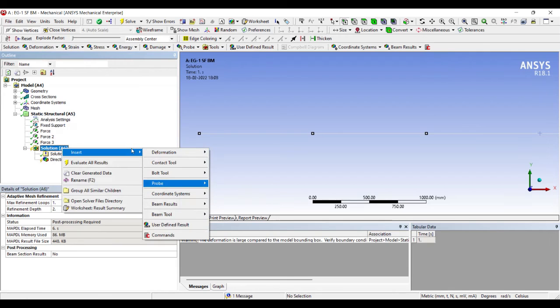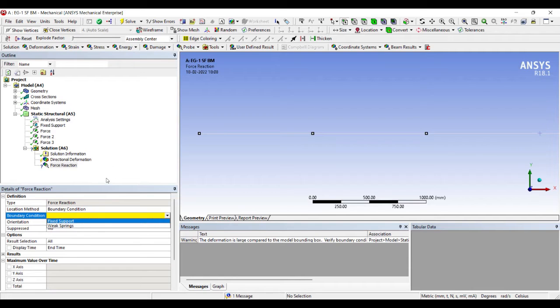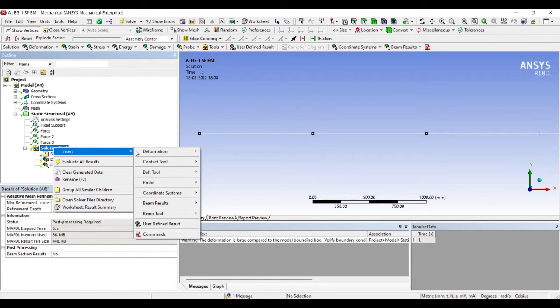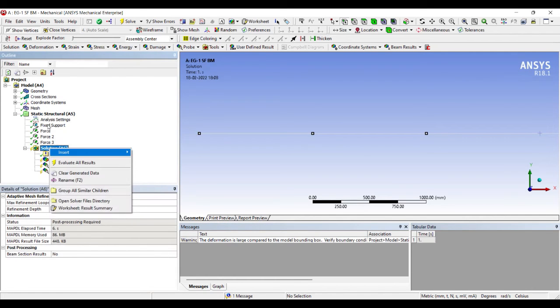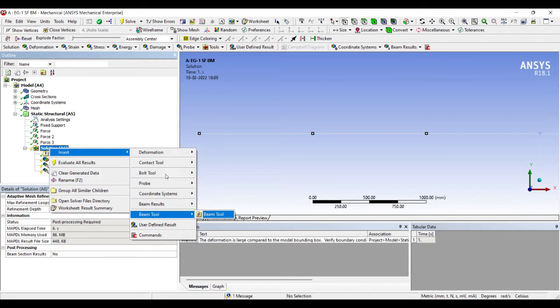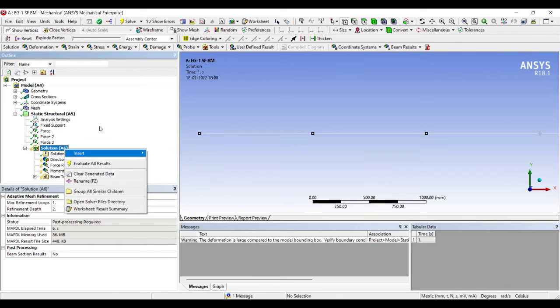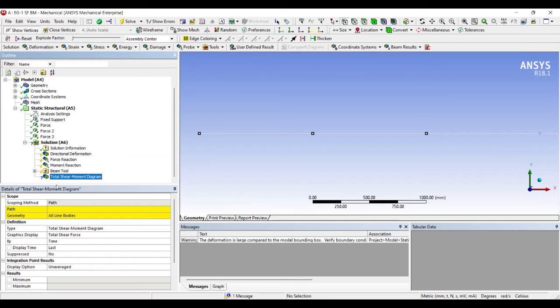I'll insert probe, force reaction. I want to see the force reaction at the fixed end. I also want to see the moment reaction at the fixed end. I want to see the beam tool results, that is the stresses, minimum and maximum combined stresses. If you recollect, we have already done these analyses, so I want to see those results. And finally, I would want to see the result, that is the shear moment diagram.